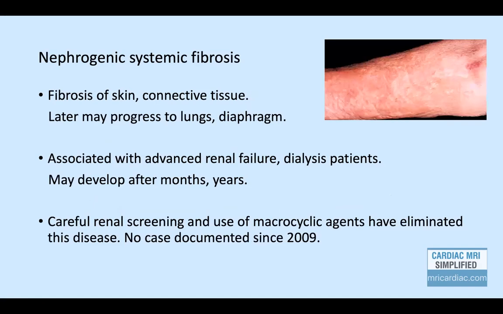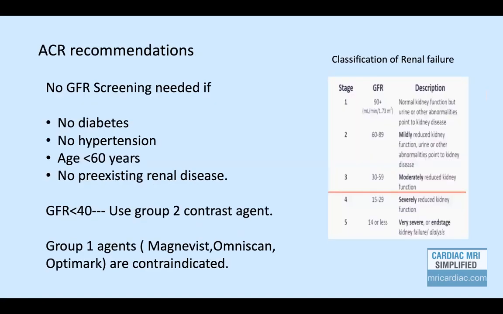Nephrogenic systemic fibrosis is more seen in patients with advanced renal failure and dialysis patients, and this basically happens as a fibrosis of the skin and connective tissue. It may develop after months and years, and that is one of the sources of concern about the usage of gadolinium. However, careful renal screening, that is screening with the eGFR and serum creatinine, and use of newer macrocyclic agents have eliminated this disease. Not a single case of NSF has been documented since 2009.